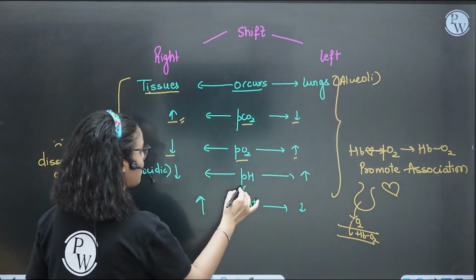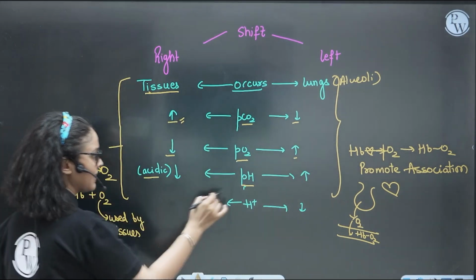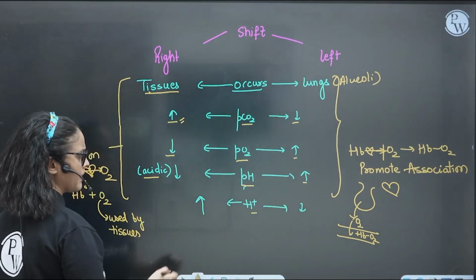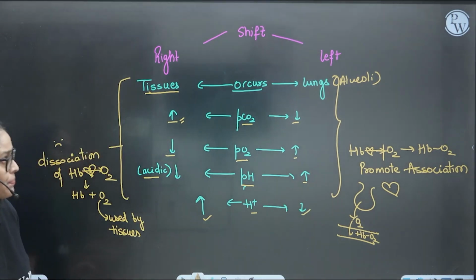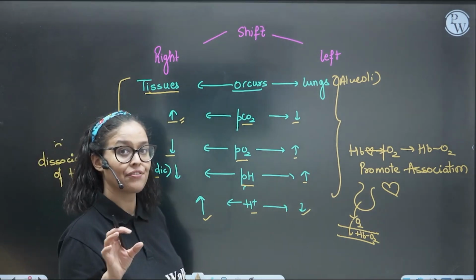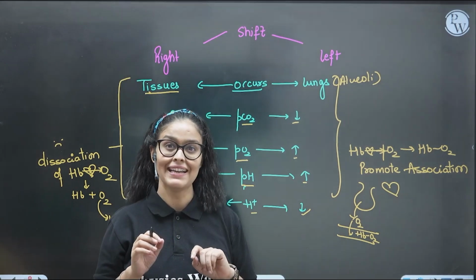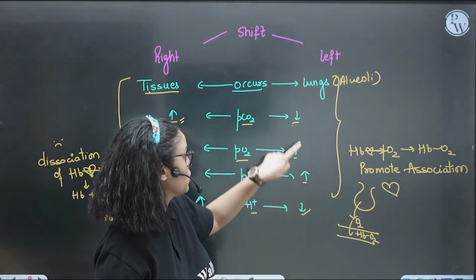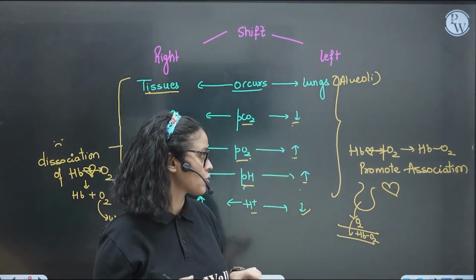When we talk about pH, in the tissue area the condition is acidic, and here the pH is high. And obviously it is impacted by hydrogen ion. So hydrogen ion is more because it's acidic, and hydrogen ion is less over here. So when you see that paragraph, they have talked about all the conditions present in the alveoli: partial pressure of CO2 is less, partial pressure of oxygen is high, pH is high, hydrogen ion is less.